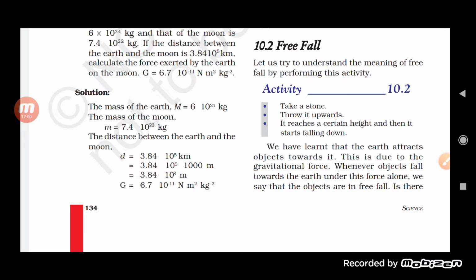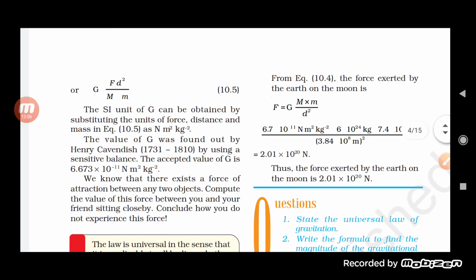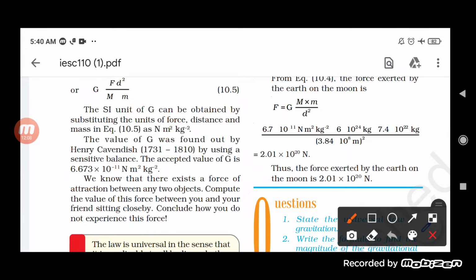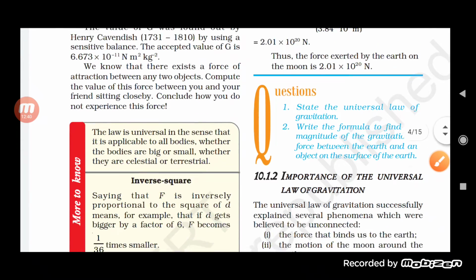6.7 into 10 the power minus 11 Newton meter square per kg square. By the help of this we can get the value of the force, and this will be equal to 6.7 into 10 the power minus 11 again into 6 into 10 the power 24 into 7.4 into 10 the power 22 upon 3.84 into 10 the power 8 meter square, and by this we get the value, that is 2.01 into 10 the power 20 Newton. So this is how we can get the force which is exerted by the earth on the moon.